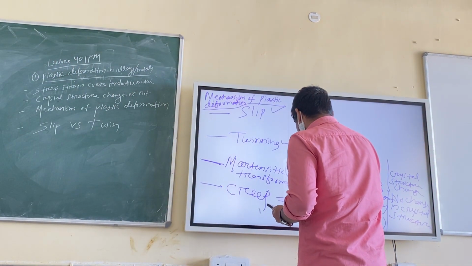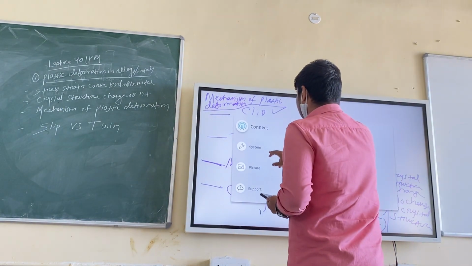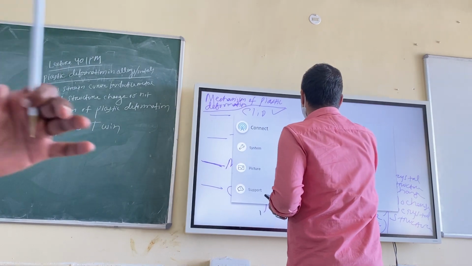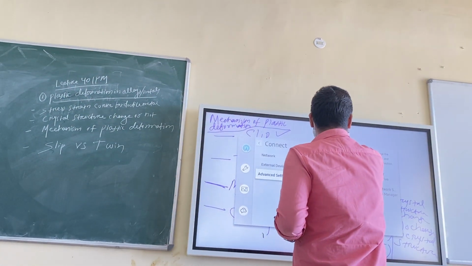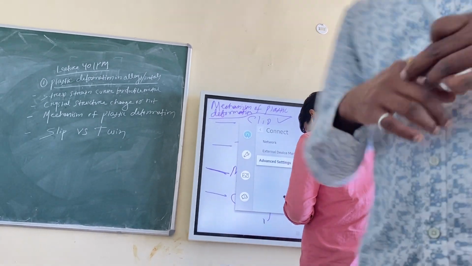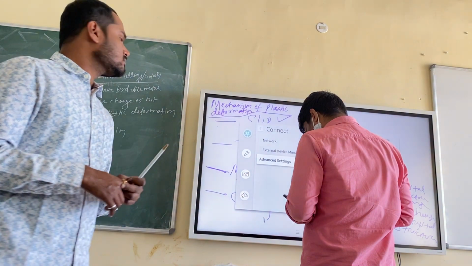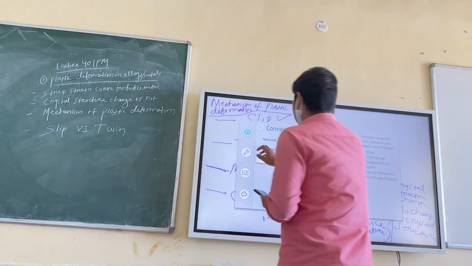You can also write, in case of slip and twinning, there is also no change in crystal structure. You can write it. In slip and twinning also there is no change in crystal structure. That is a very interesting video.